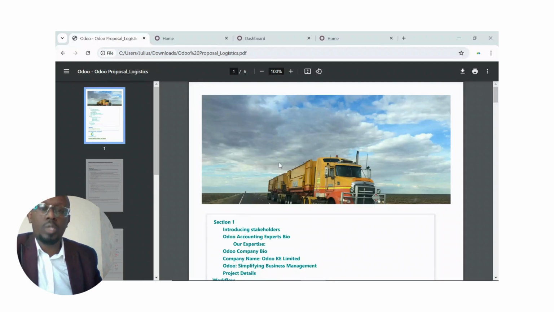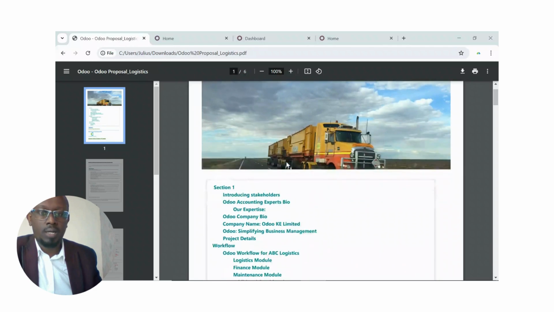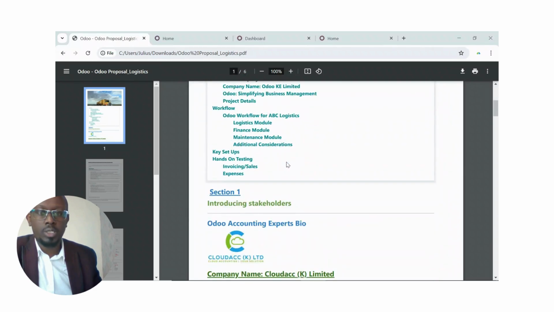Today, we are going to look at a case study of a logistics company, and we are privileged to understand both logistics and accounting. And I'll have a brief overview of what we are going to look at.